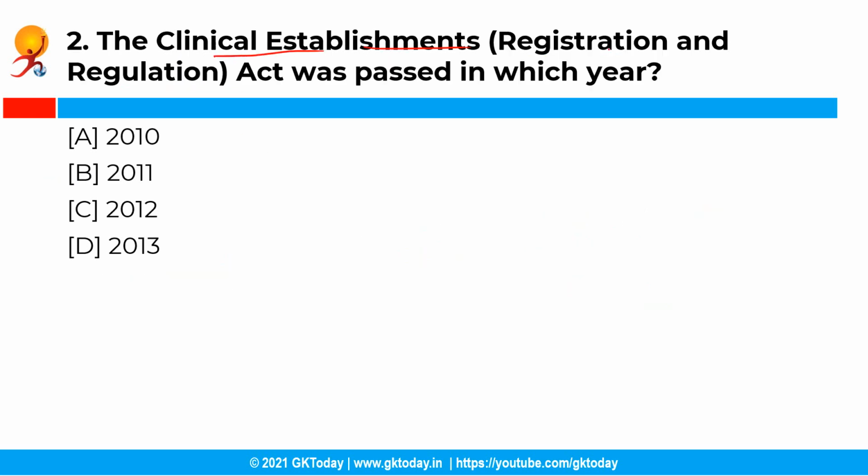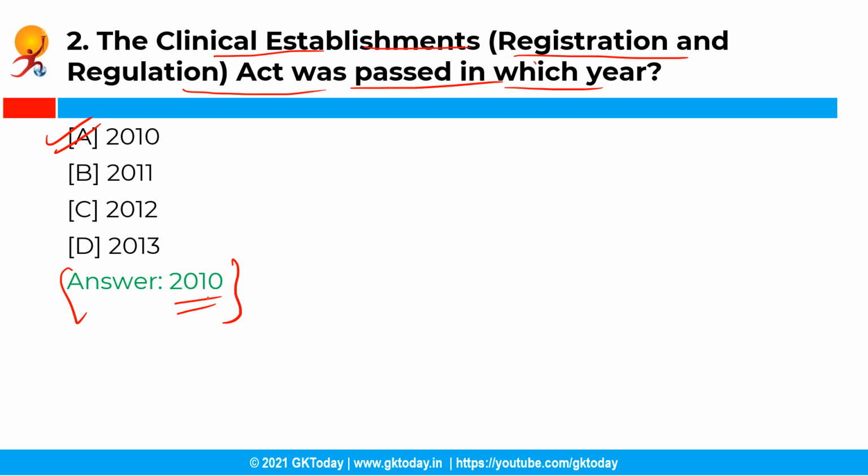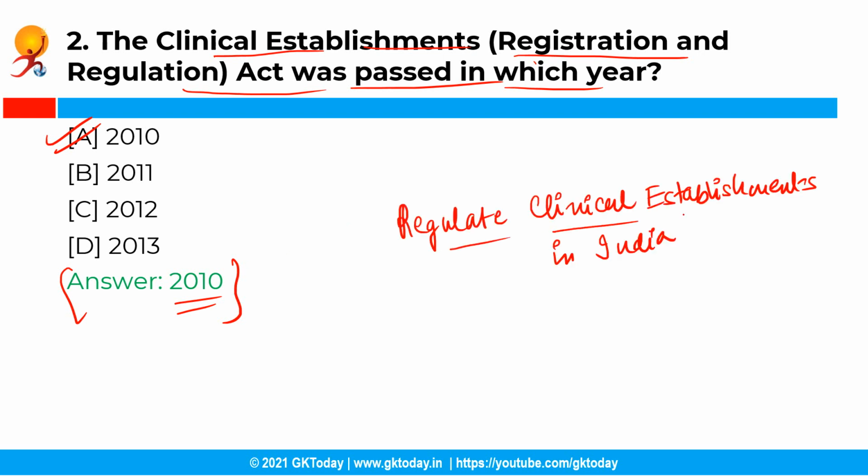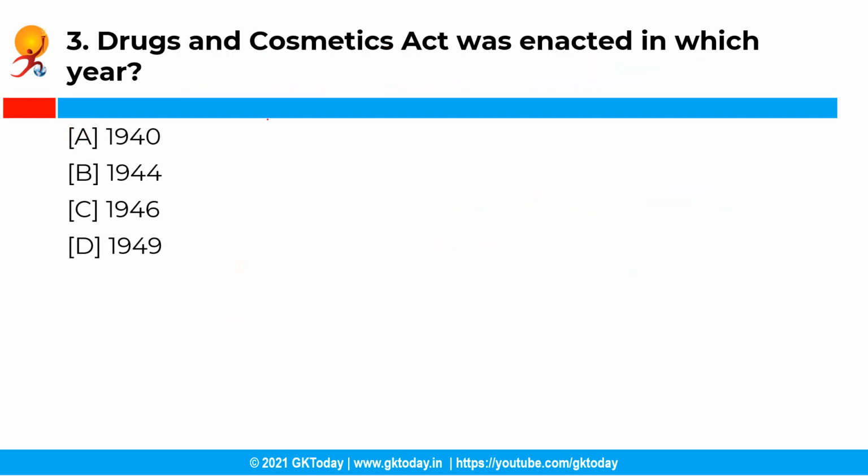So the Clinical Establishments Registration and Regulation Act was passed in which year? Now you have the following options and the correct answer is option A, that is the year 2010. So the Clinical Establishments Registration and Regulation Act was passed in the year 2010. It seeks to regulate all clinical establishments in India, and according to the Act, the clinical establishments have to register themselves, and it provides a set of standard treatment guidelines for common diseases and conditions. Moving ahead with the next question.